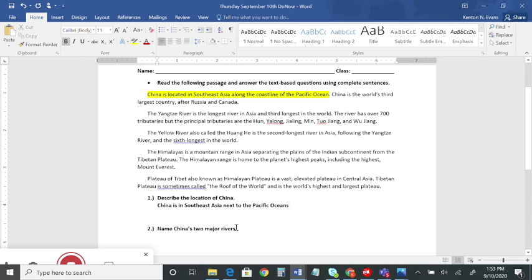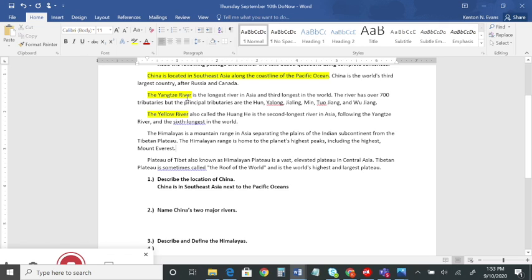Number 2, name China's two major rivers. You should have seen that we have the Yangtze River and the Yellow River. These two rivers are very important to Chinese civilization. The Yangtze River is the longest river in Asia, the 3rd longest in the world.